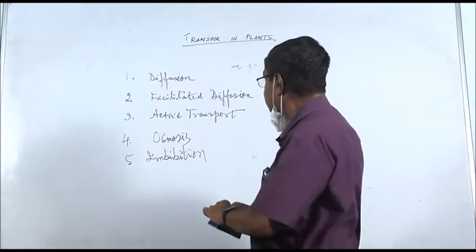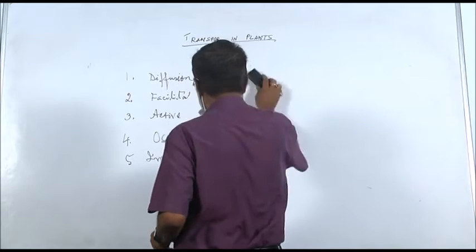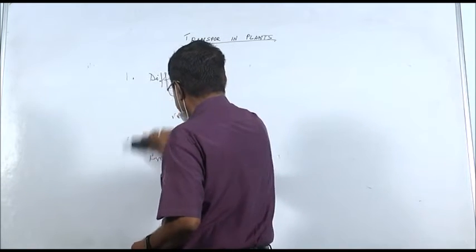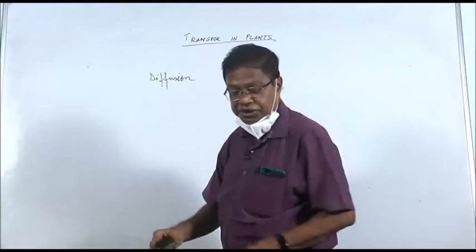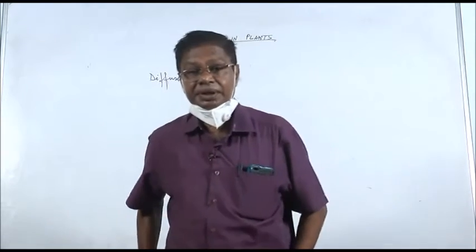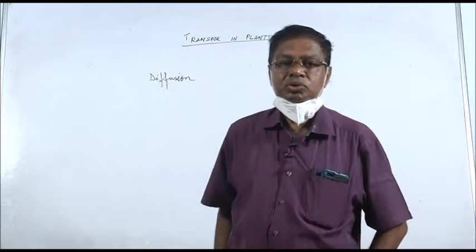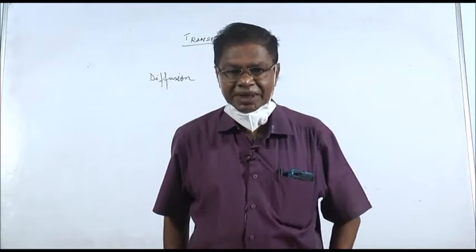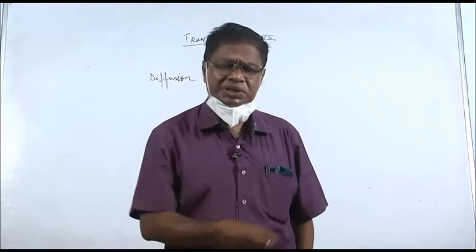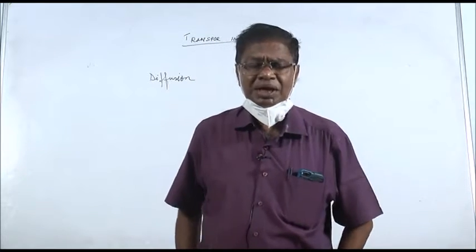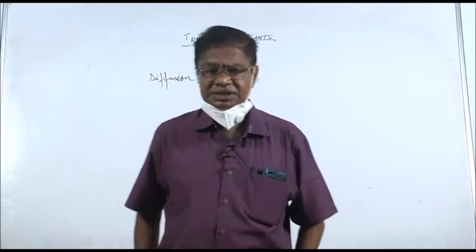I am erasing other things. Diffusion. Now let us try to understand diffusion by an experiment. This is a familiar experiment which you must have read in school.